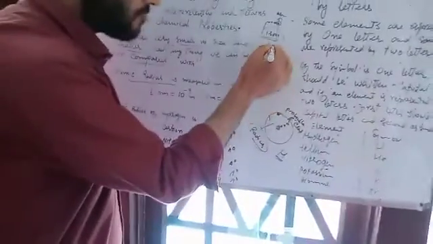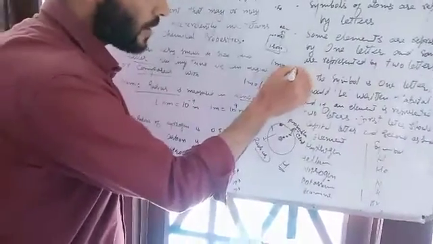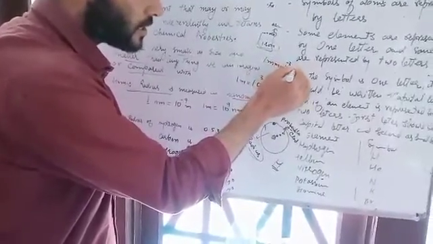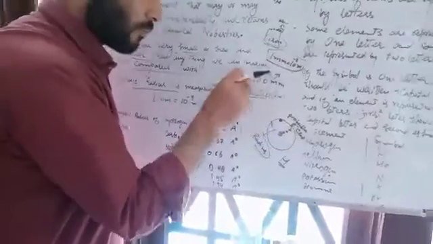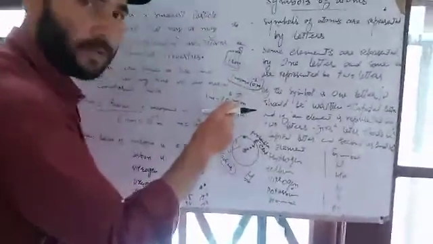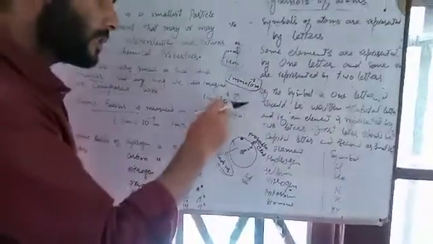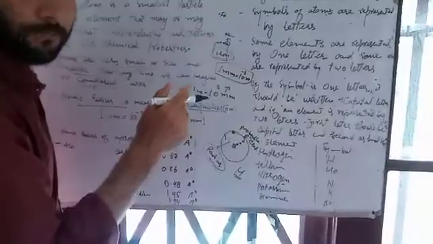It means that 1 millimeter is equal to 10 raised to power minus 3 meters.